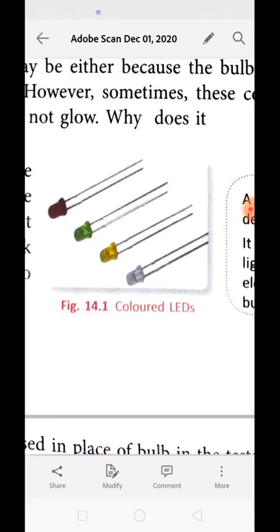But sometimes these conditions do not exist, and maybe the bulb needs an extra amount of energy to glow. In that condition, we can use LED bulbs, because they require a very little amount of electric current to glow. Even if the electric current is too weak, it is enough to make the LED glow.